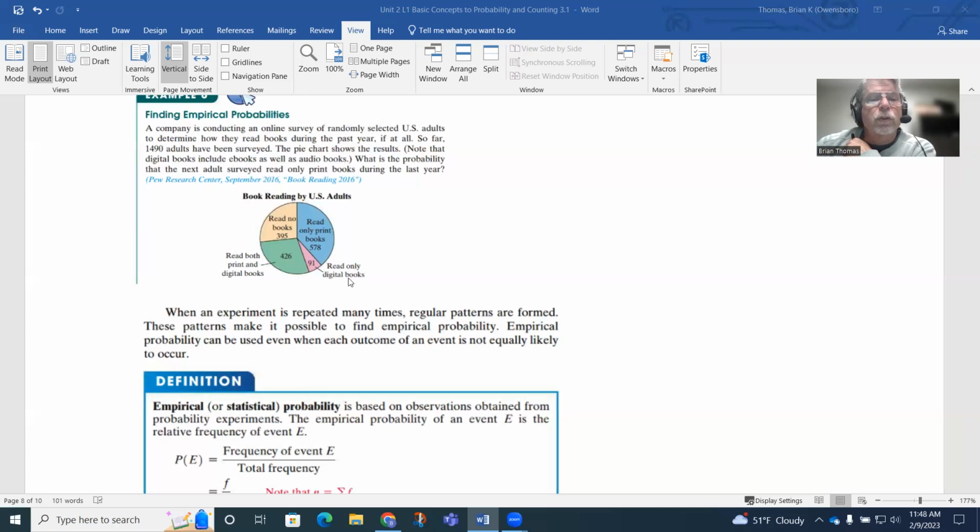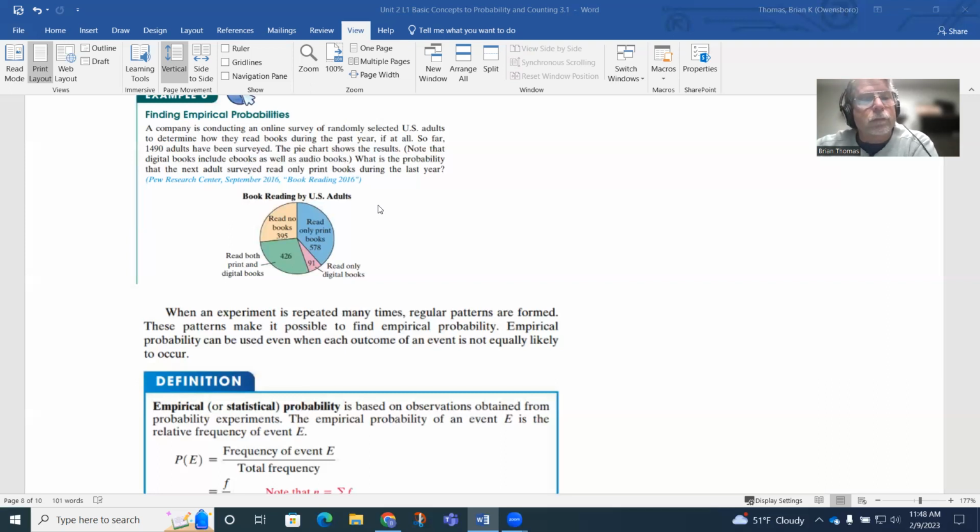91 read only digital books, which means they're talking about ebooks as well as audiobooks. And that's where I'm at right now. I read more ebooks. I like the Kindle concept. And then read both print and digital books. And again, I would also fall in that category because I do like to hold books as well. But most commonly, I would be more of an ebook person, audiobook as well, depending on the book. And this was done by Pew Research, so they're fairly reputable. And this was done in 2016, so this is not that old of a survey. I doubt that things have changed a whole lot, but I could be wrong.